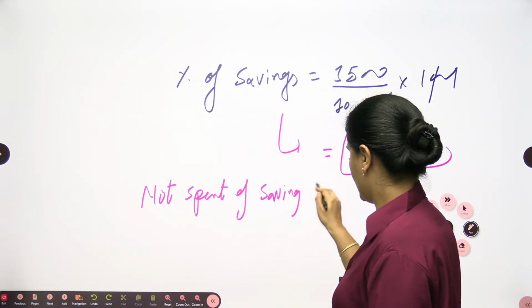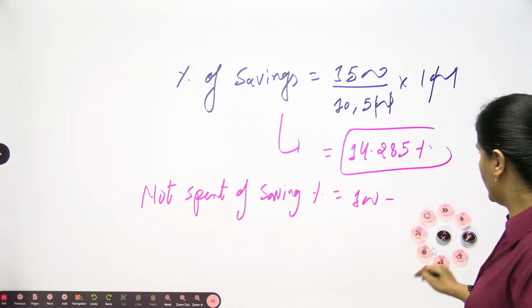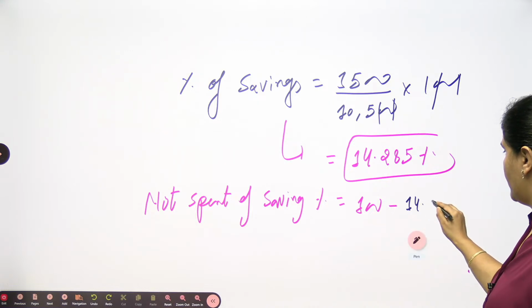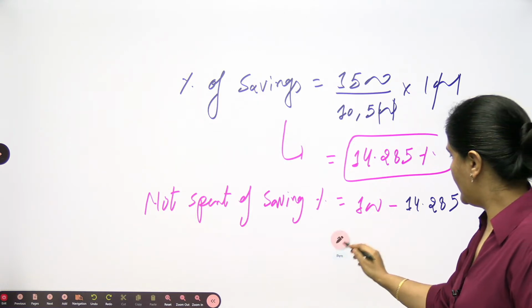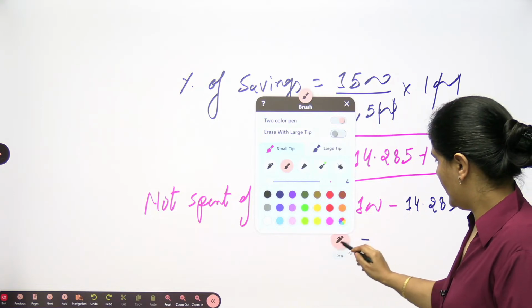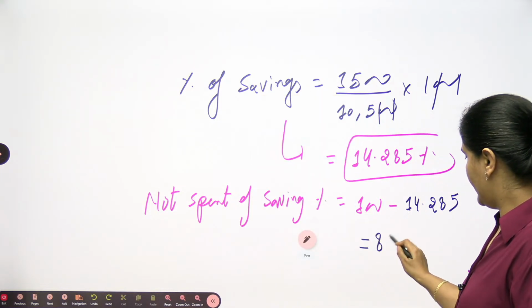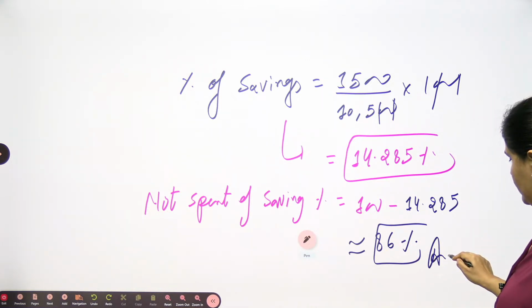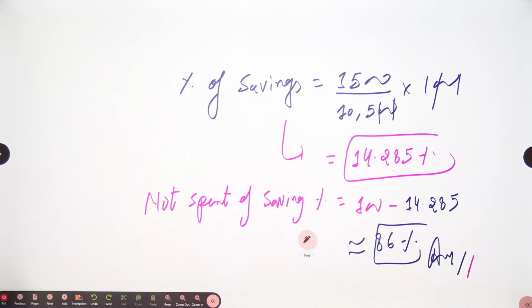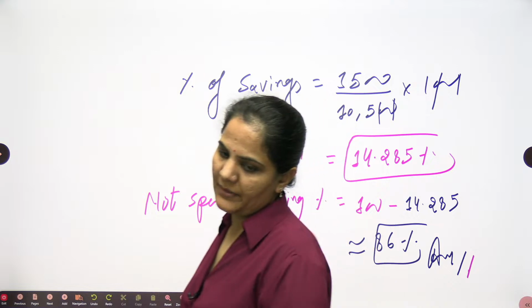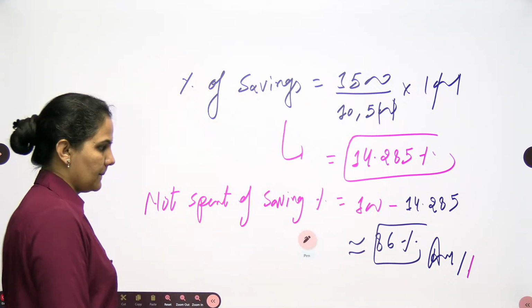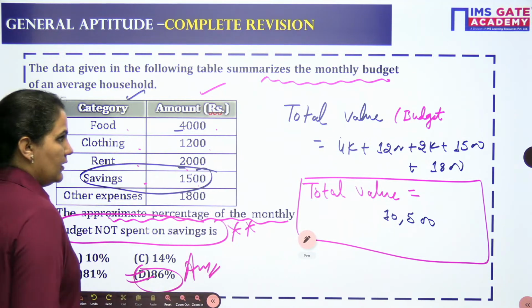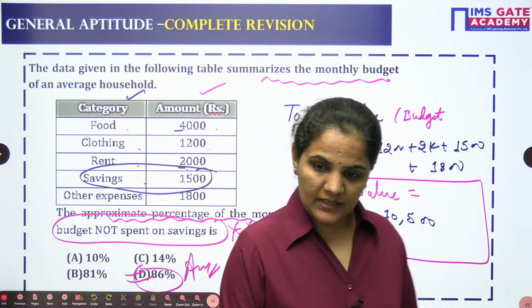So you should remove this from the total. When you remove 14.285, it will be around 86% approximately, 85.714. So we can write approximately 86%. So my result is D here. In this case also the result will be D.